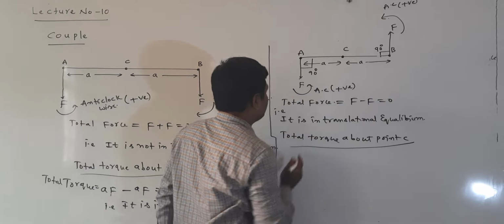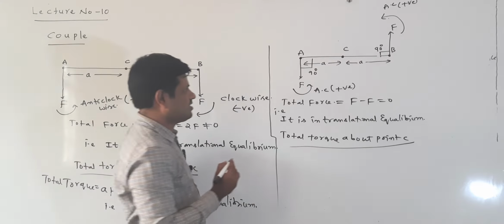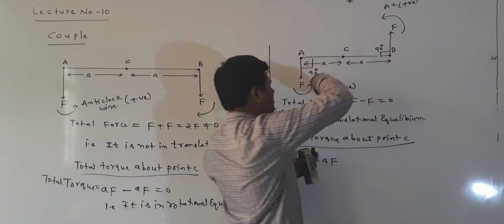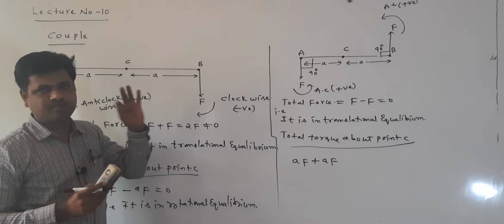Here the torque magnitude can be written. The torque acting at point A can be written as AF. The torque acting at point B can also be written as AF. This is also positive because this is also anti-clockwise rotation. Anti-clockwise rotations are taken as positive from the sign convention.